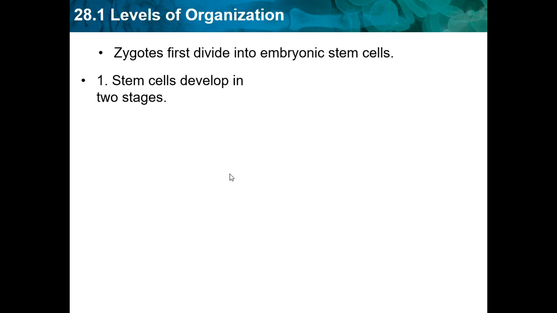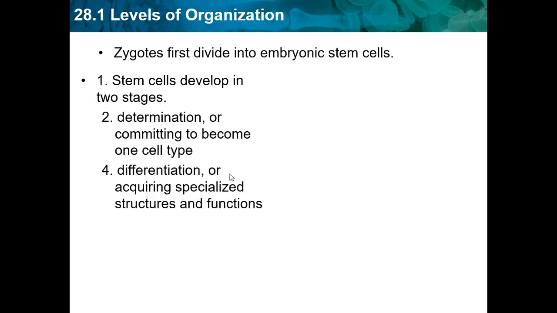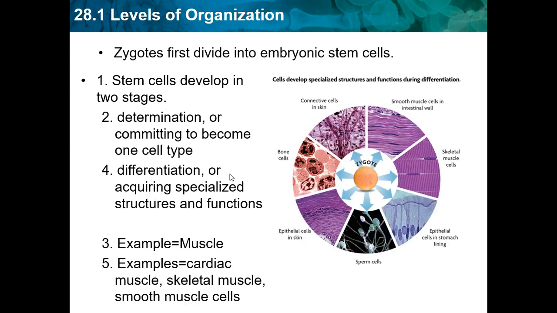Stem cells develop in 2 stages. Stem cells are basically cells that can become any part of the body. Scientists are currently doing research on these to try to use them to rebuild things. So we have determination, or committing to become one cell type, and differentiation, or acquiring specialized structures and functions. An example would be muscles: cardiac muscle, skeletal muscle, and smooth muscle cells. So they can become any one of the specialized cells.